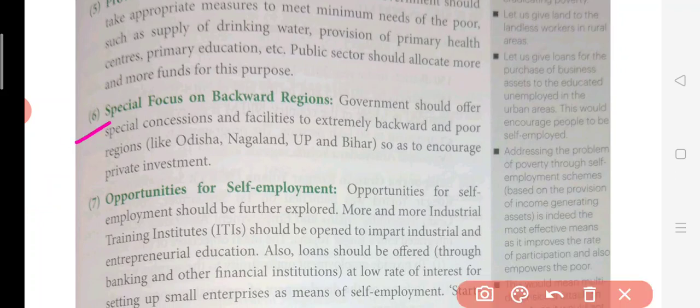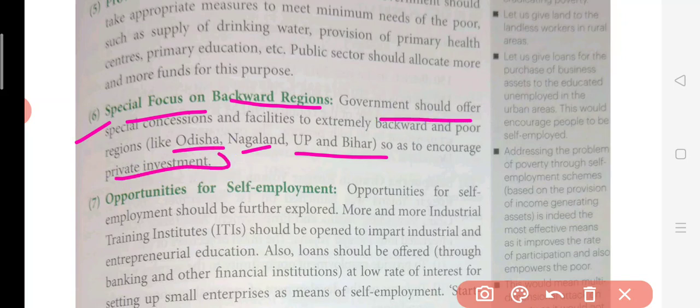Then special focus should be there on backward regions. In India we have some really backward areas, like Odisha, Nagaland, UP, Bihar. So there should be a focus on these regions, and some private investment should be encouraged, like private players, businessmen, developing industry in these areas. Once industry comes, the people over there will get employment and their condition will also improve.